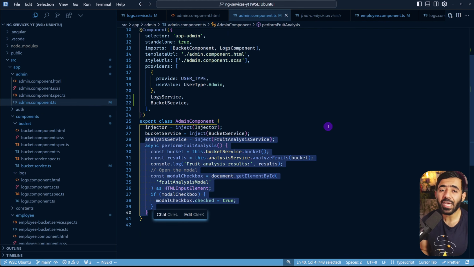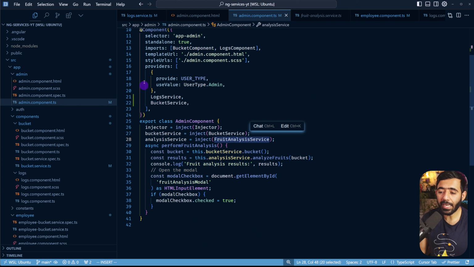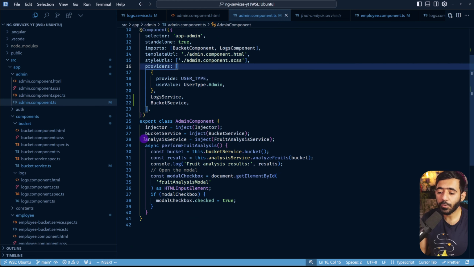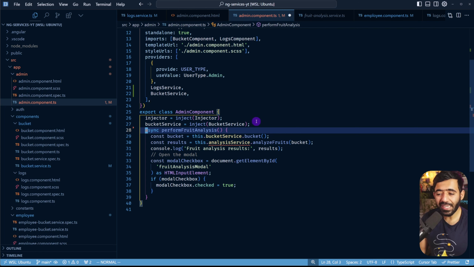So how can we change and load this in a lazily loaded manner? The way to do that is, first, never to import this directly in the providers. That's one thing. Second, we don't want to use this inject like this, because if we are, then we are essentially loading it as a dependency. So we're going to remove this analysis service from here. And now we are going to lazily load it.